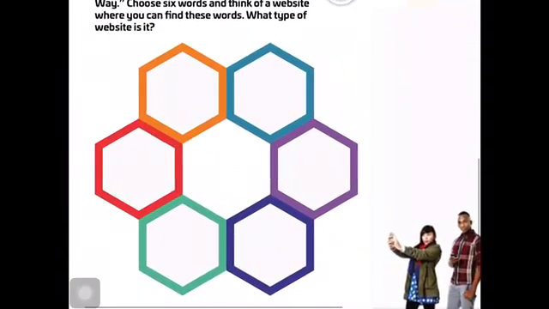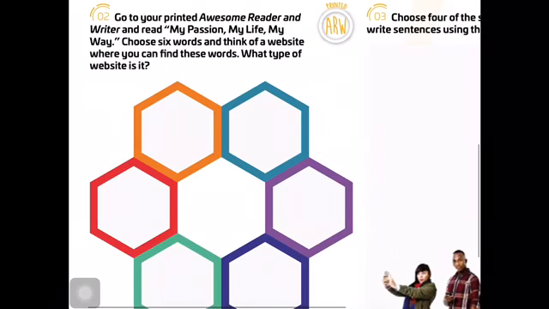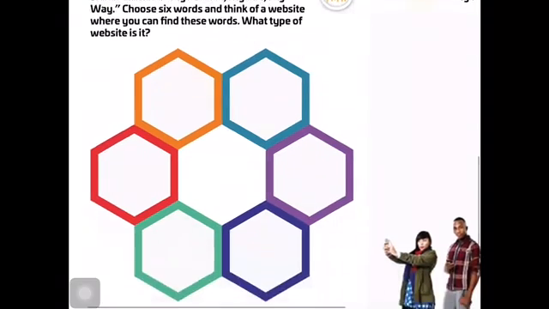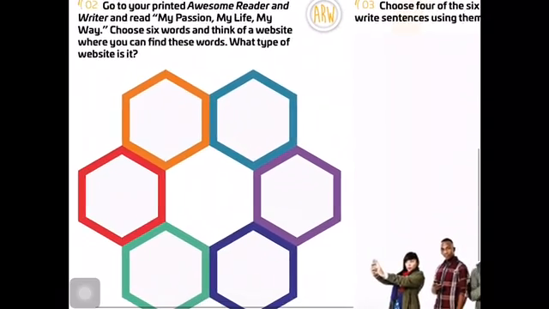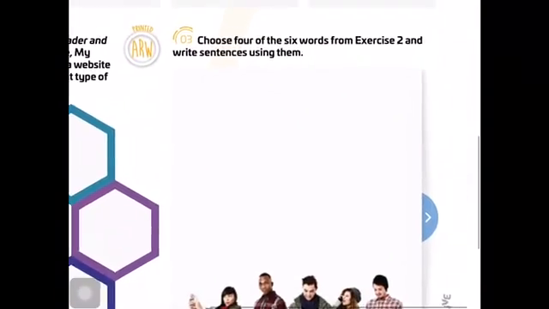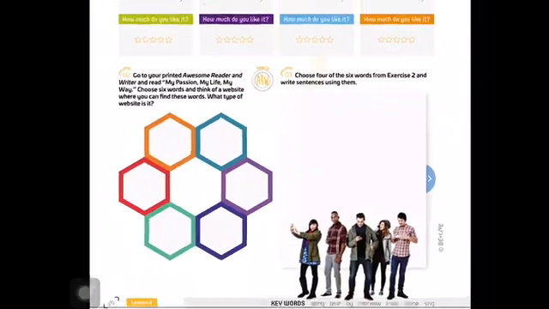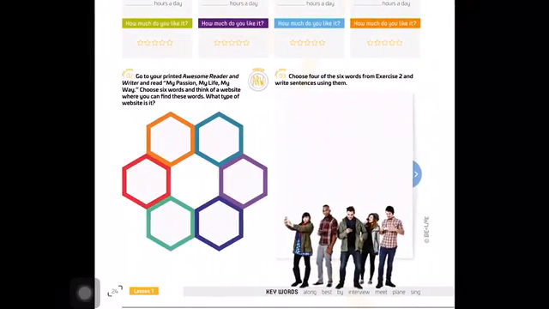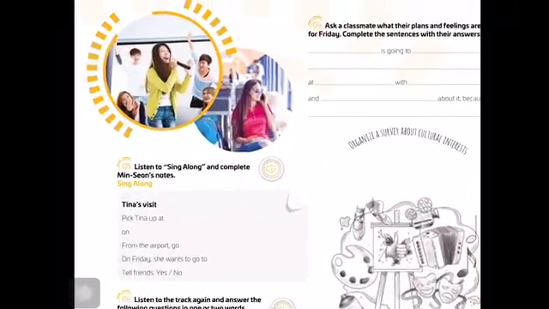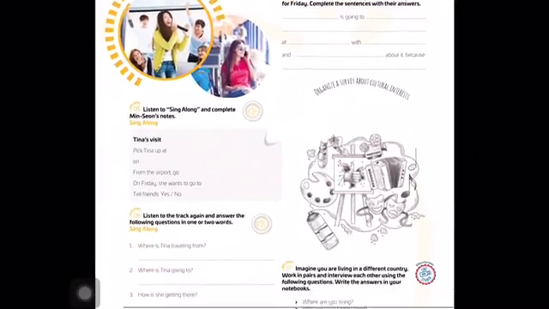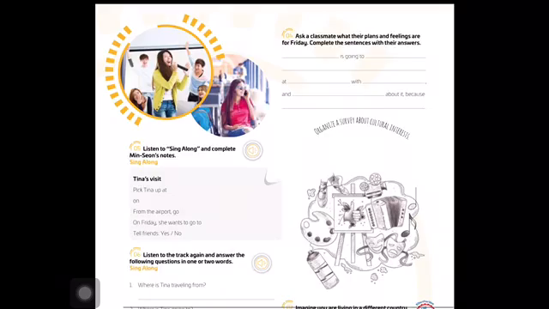So you found some words in the book, Awesome Reader and Writer, My Passion, My Life, My Way. You are going to take these words. From these words, you are going to take 4, and you are going to write some sentences on this space. Okay, very good. On page 25, we have exercises 4, 5, 6, 7, and 8.